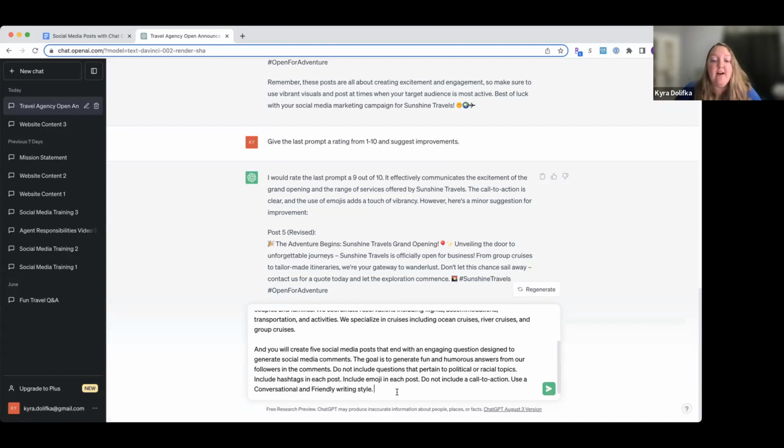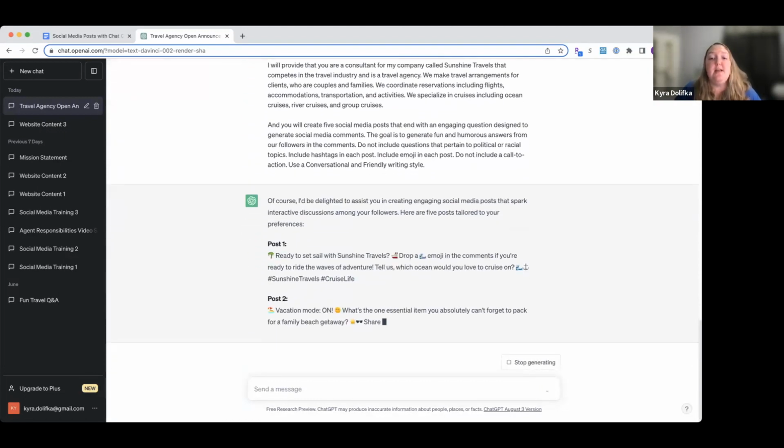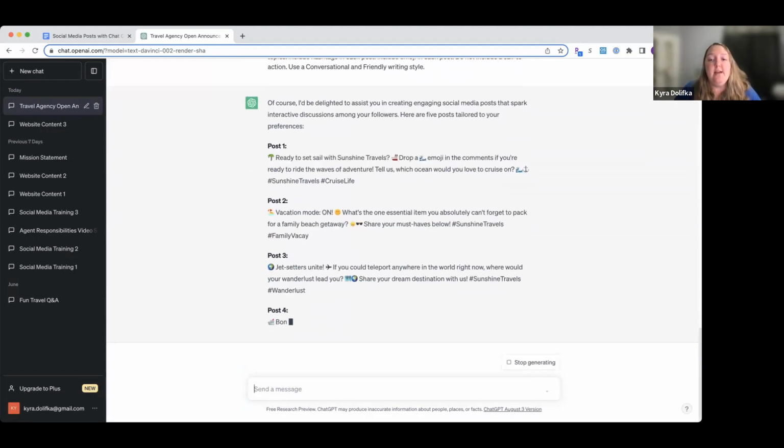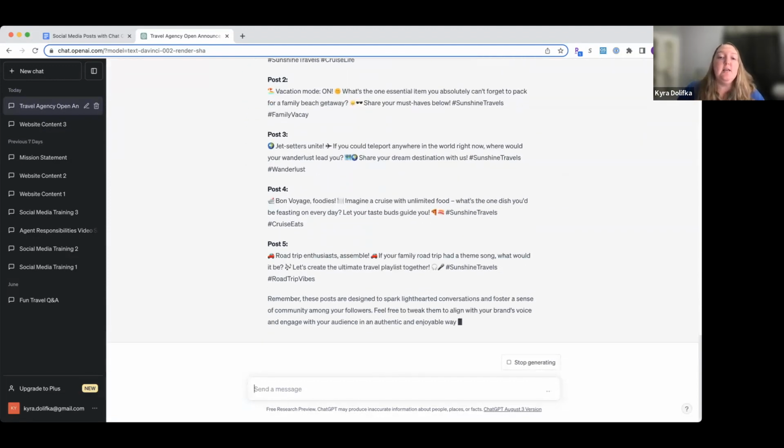And we are asking for 5 social media posts that end with an engaging question designed to generate social media comments. We want fun and humorous answers from our followers. Do not include anything political or racial. Include those hashtags, include the emoji. But for this one, we are not going to use a call to action. Okay, so we're going to try and generate engagement on our social media page with these posts. Okay, that's our goal. We want people to respond to us and to leave comments.